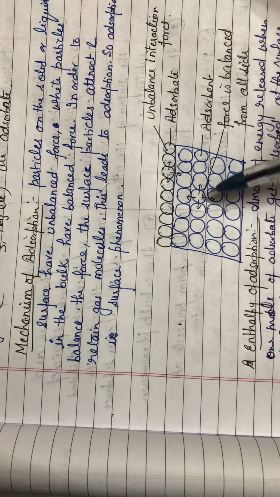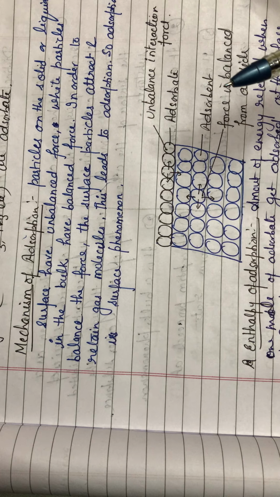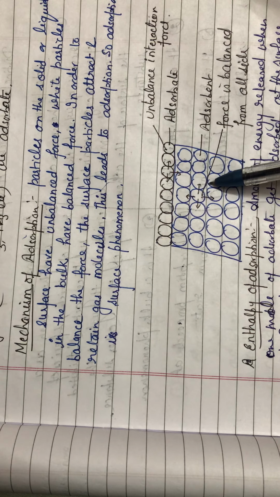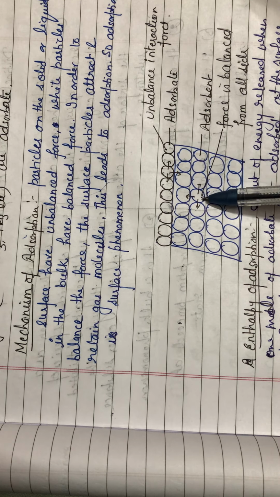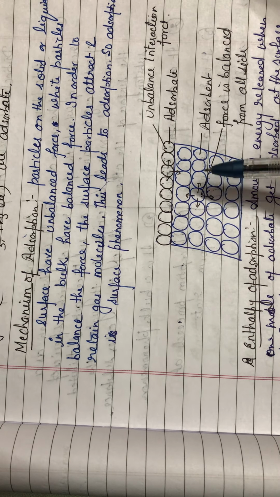As well as it has made a bond from all sides. As you all know, during bond formation it loses energy, so the more bonds formed, the more energy will be released. So the molecules present inside the bulk form more bonds with the surrounding molecules, and that's why they have low energy and are more stable.